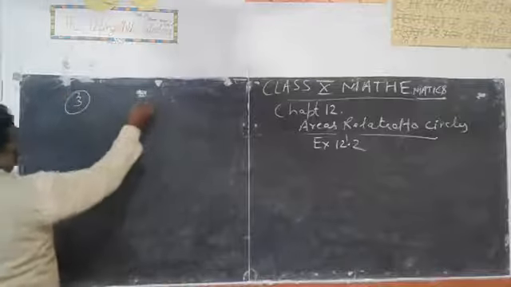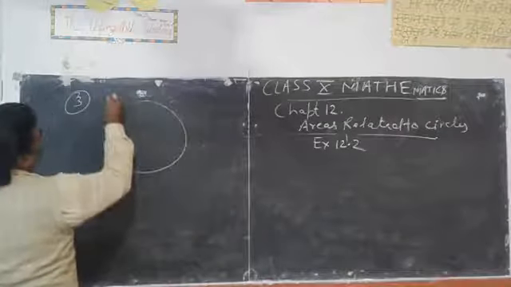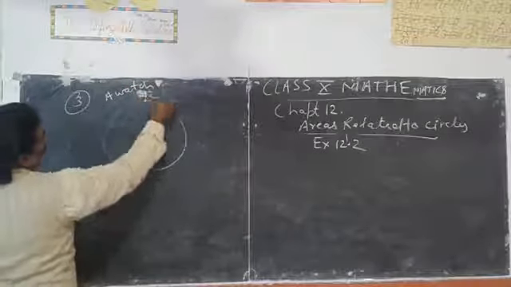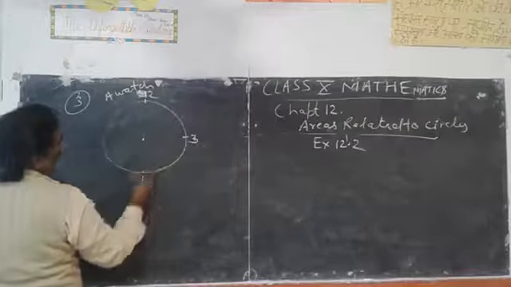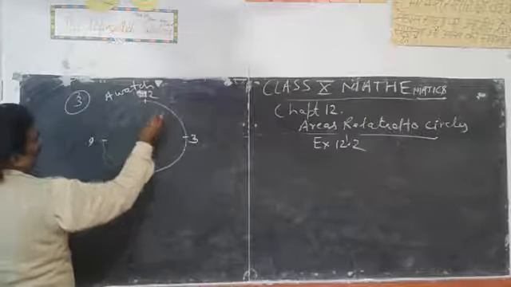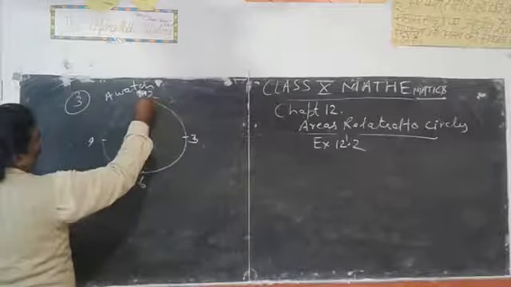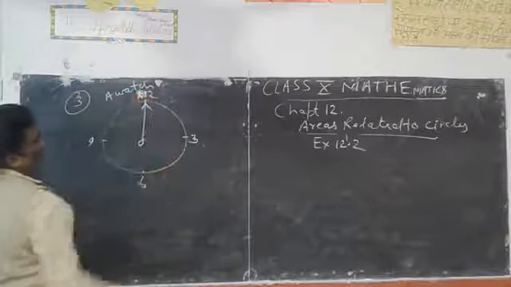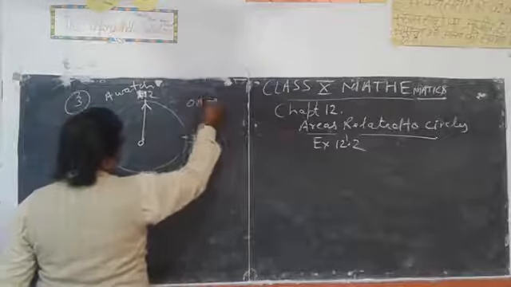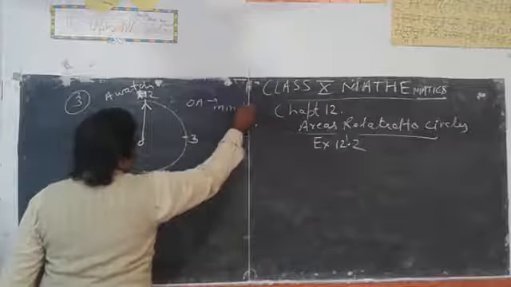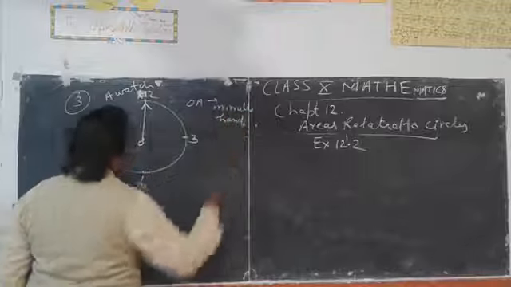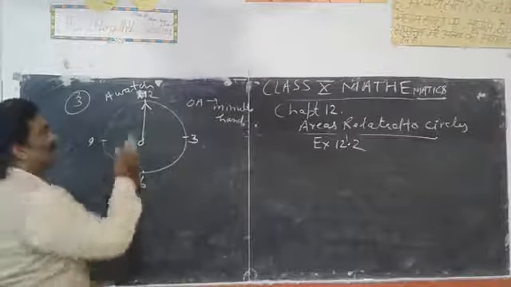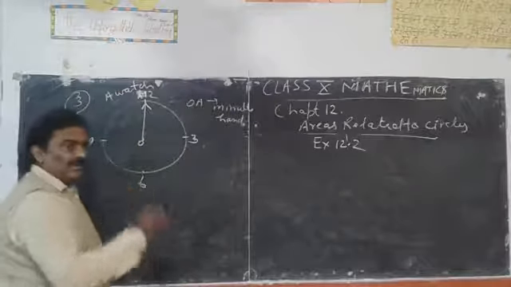We have a minute hand. So we have a watch. In this watch 12, 3, 6, 9, and we have a minute hand like this. OA is a minute hand. Minute hand means minute ki sui. So we have to find the area swept by this minute hand in 5 minutes.